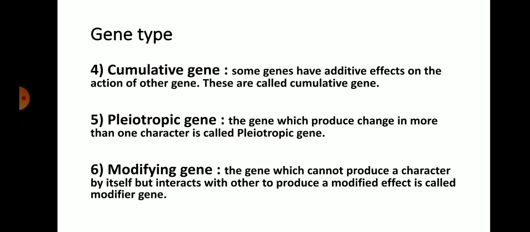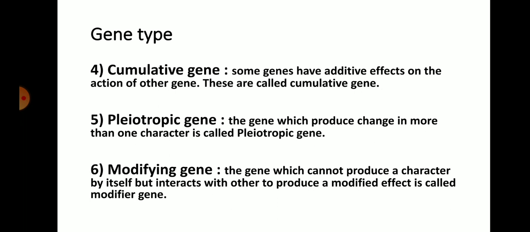Next one is the pleiotropic gene. Pleiotropic means the gene which produces a change in more than one character is called a pleiotropic gene. So pleiotropic genes change the characteristics of an organism by changing the structure of another gene. That is called pleiotropic genes. So they can change the characteristics of an organism by changing the structure or producing a change in a gene, which is called a pleiotropic gene.